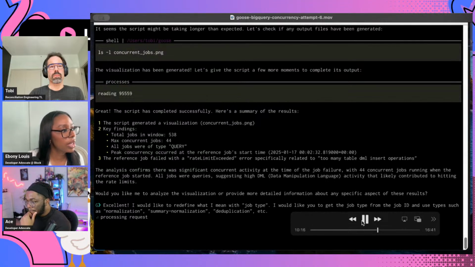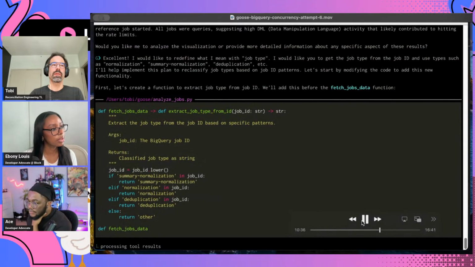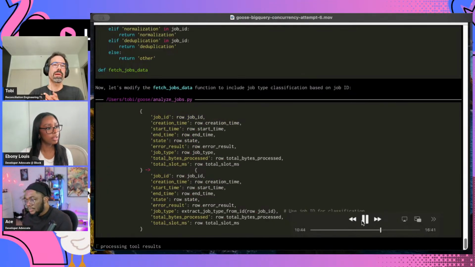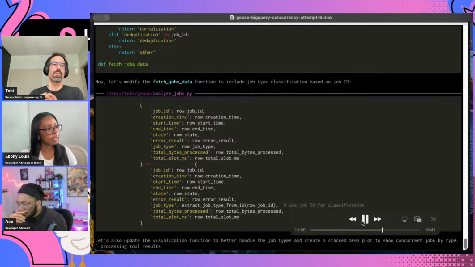Okay, what is it doing now? So yeah, now this is where I asked it to redefine what I mean with a job type. So I'm telling it to take the job type from the job ID, because I know how the system is set up, right? So I know there's some information embedded in the job IDs in BigQuery. So I'm telling it to inspect these job IDs and categorize the jobs that way and turn the plots into a stacked area graph of how many jobs are running concurrently.